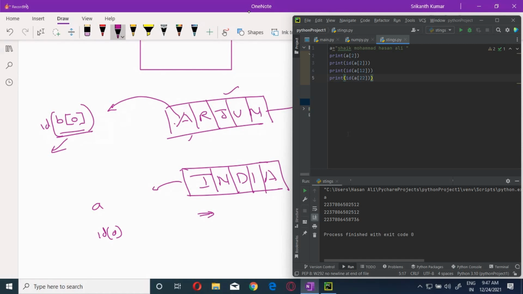Maybe A is stored at a memory location like 11223344. From this, A is coming down over here. Clear? Now see this, guys. If I am doing ID of ID of A of -1, what is this? We will get it.